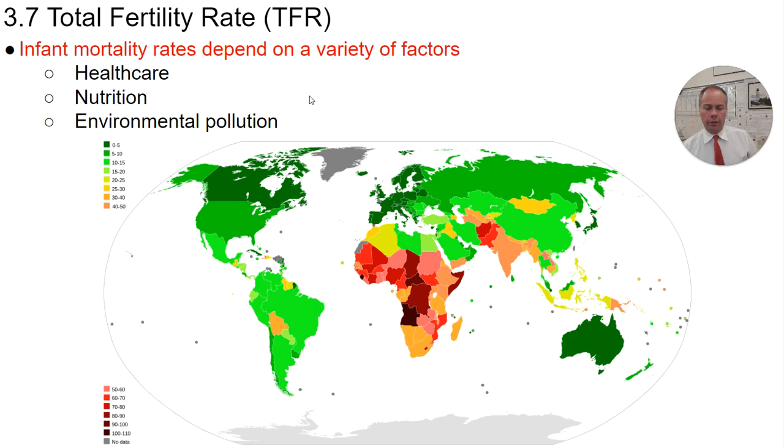Infant mortality is another important factor to consider when we're thinking about total fertility rate and population growth. Infant mortality varies drastically both around the world, but also within given countries. It depends on things like access to health care and nutrition. Environmental pollution can also be a factor.